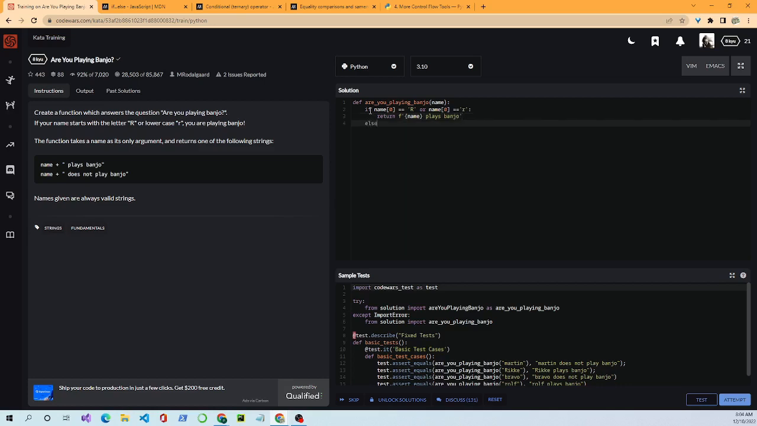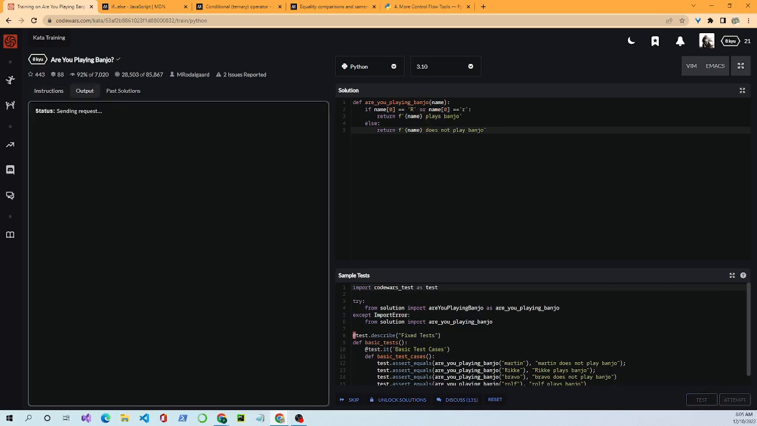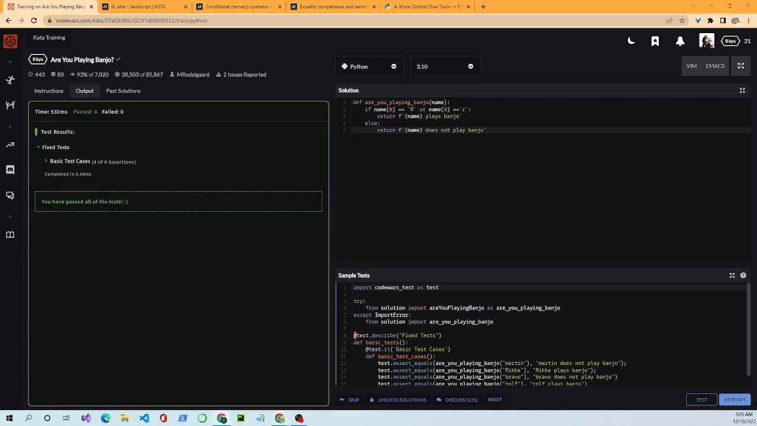Else. I forgot, I'm going else with this one. Else return name does not play banjo. All right, closing quote to make it an official f string. Okay, now if I've done this right, this one should work too. So we'll hit the test, and as you can see, it does pass.